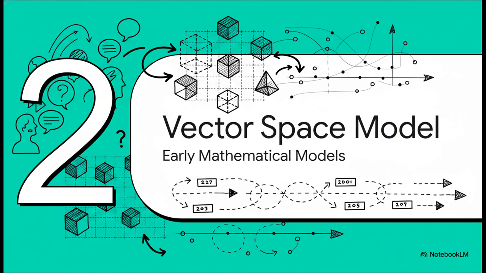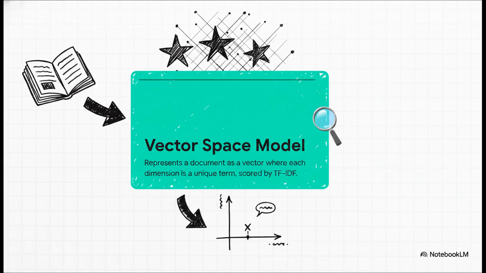Section 2, vector space and bag of words. So let's look at the earliest mathematical models designed to actually solve this crazy translation problem. This early approach is incredibly, kind of literal. It's known as the vector space model, or sometimes you'll hear it called bag of words. Imagine trying to represent an entire document as a single coordinate point in this massively high-dimensional space. In this model, every single unique word in your vocabulary gets its very own distinct dimension. And these dimensions are given a weight, typically using a formula called TF-IDF, which mathematically scores just how important a specific word is to that particular document.